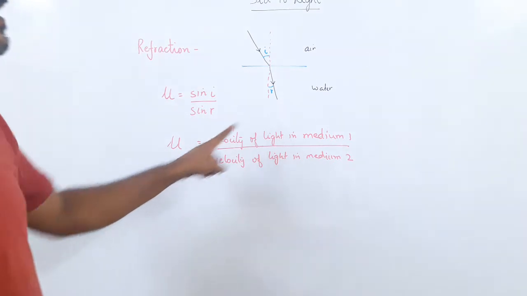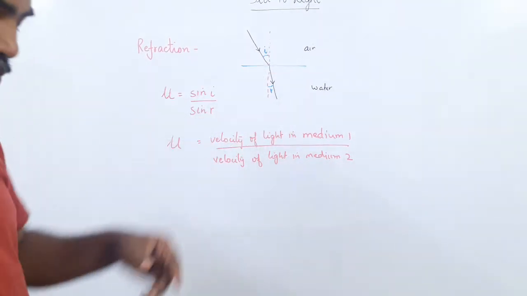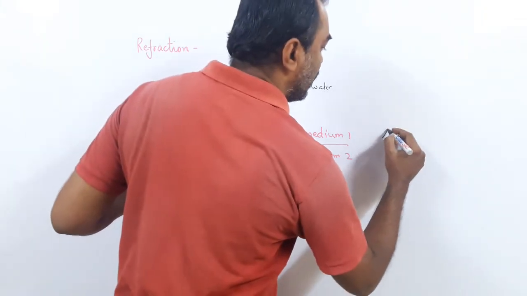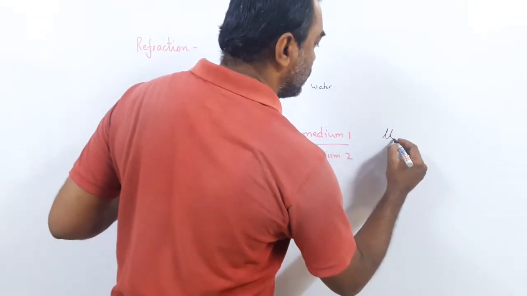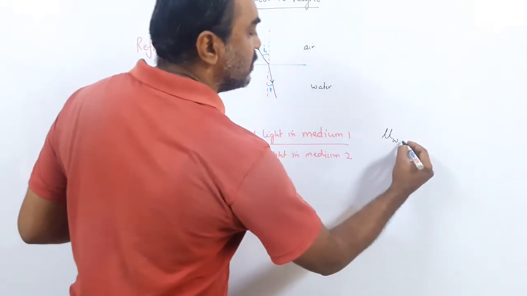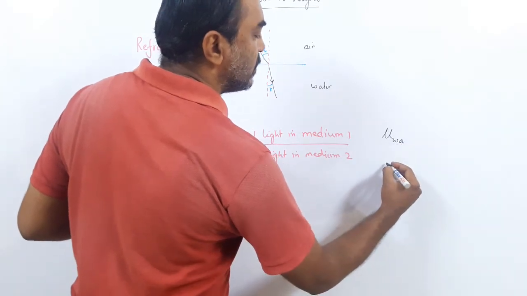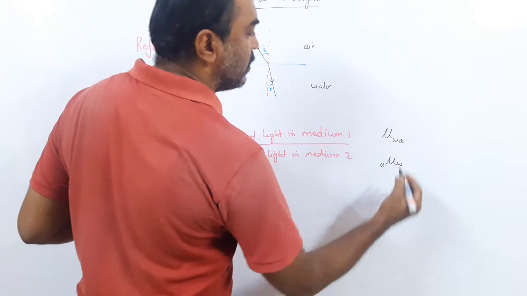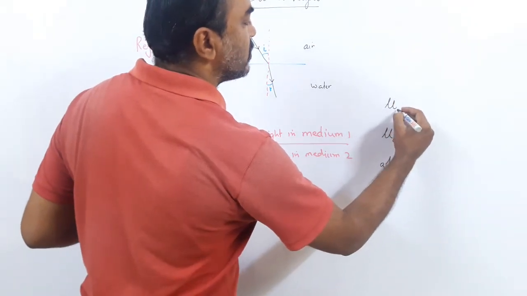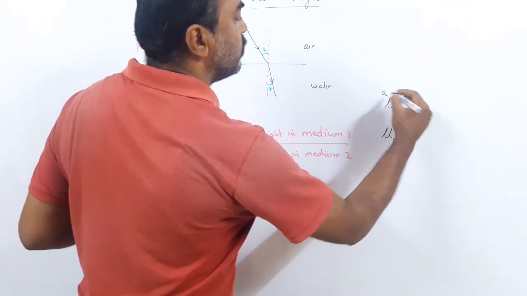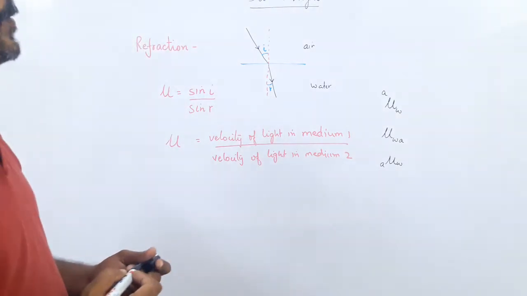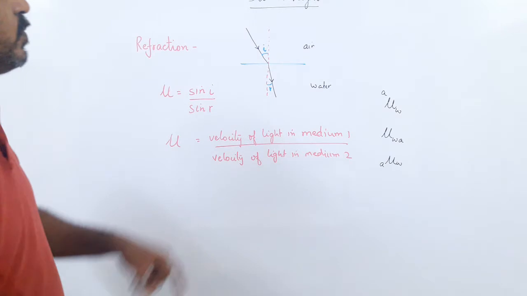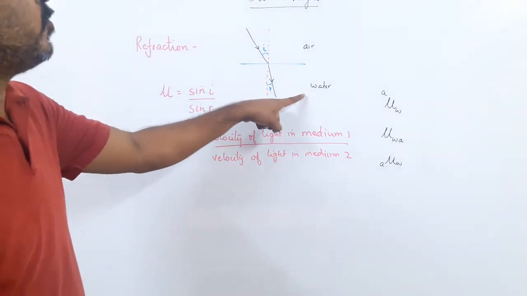So refractive index of water with respect to air. We write this as refractive index of water, we are finding of water with respect to air. Sometimes it is written in different notations. There are three ways you can write it. In all these three cases, what we have found out? We have found out the refractive index of water.